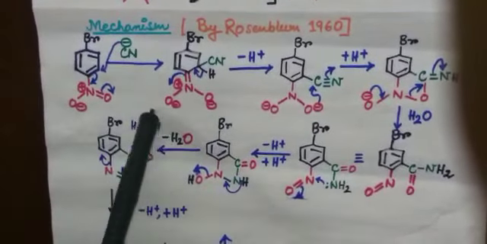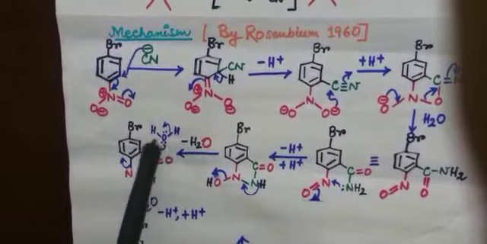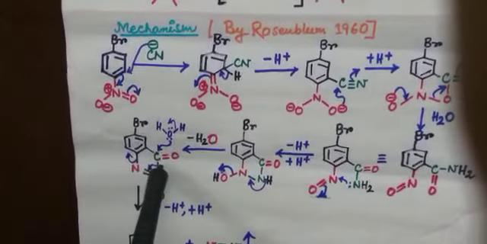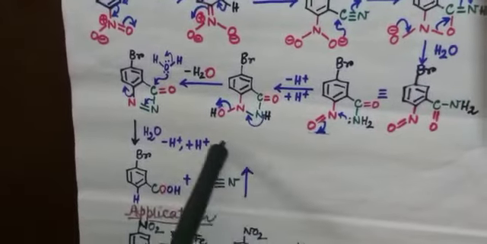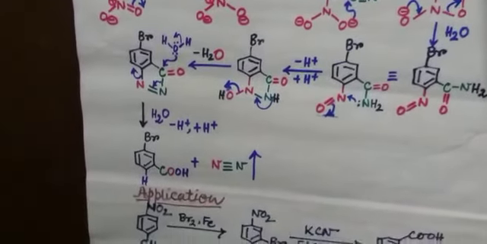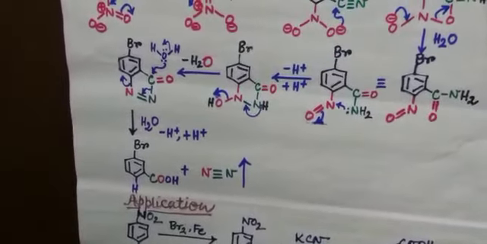Then a solvent water molecule attacks this carbon, and after proper delocalization, we will get our final product, which is meta-bromobenzoic acid, along with evolution of molecular nitrogen.